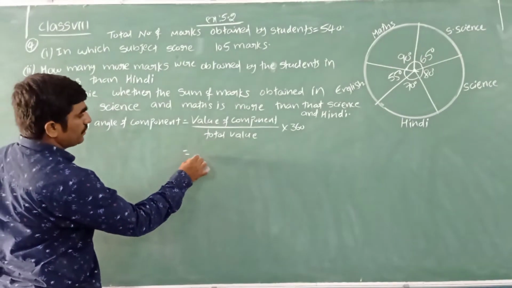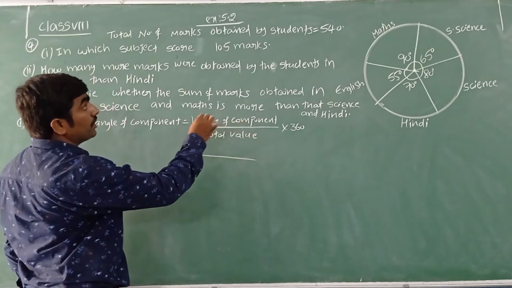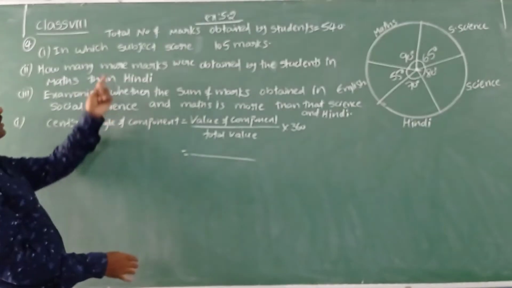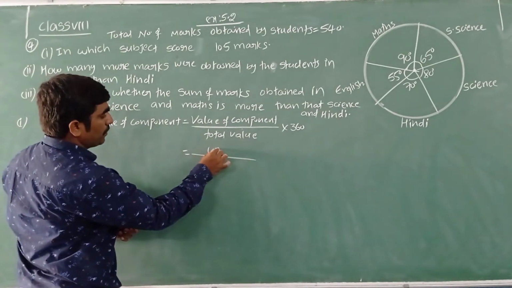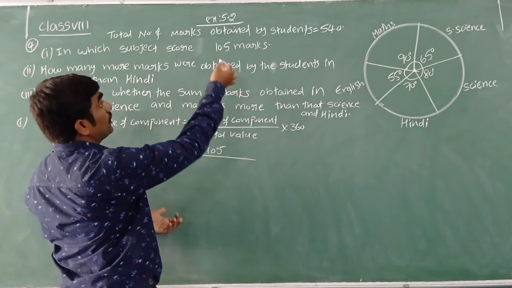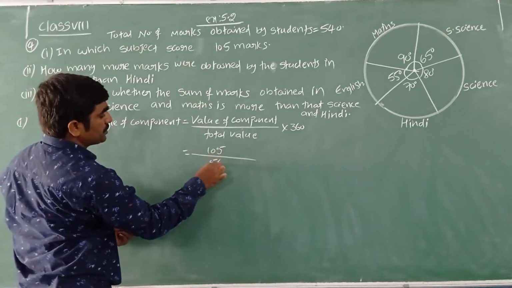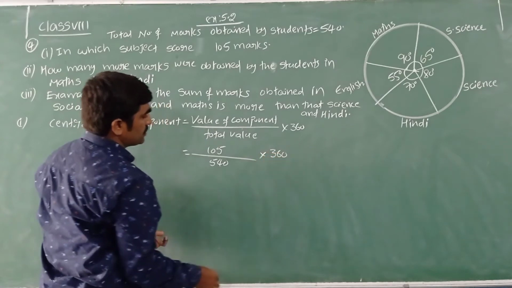So the central angle of that particular subject is equal to the value of the component, meaning here the marks of that particular subject. How many marks? 105. Total value is nothing but total marks. How many total marks? 540, into 360, since the angle of a circle is 360.